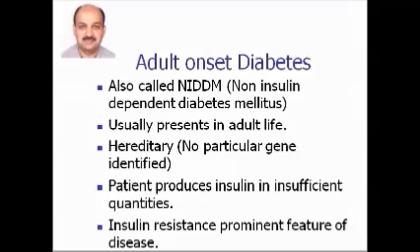So let us come to the commonest form of diabetes, that is adult onset diabetes, also called non-insulin dependent diabetes. It is given this name because these patients do not require insulin for treatment. Most patients can be treated by oral anti-diabetic agents. It usually presents in adult life. It is hereditary, however, no single gene has been identified which is responsible for this disease. The patient produces insulin. However, this insulin is not produced in sufficient quantities, and that is the reason why the patient has a high blood glucose level.